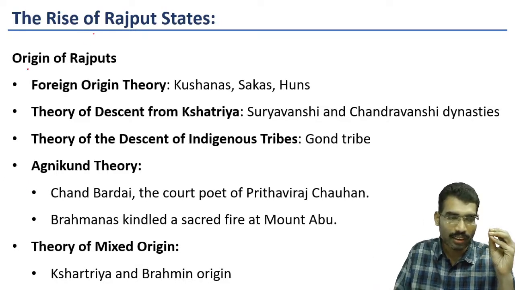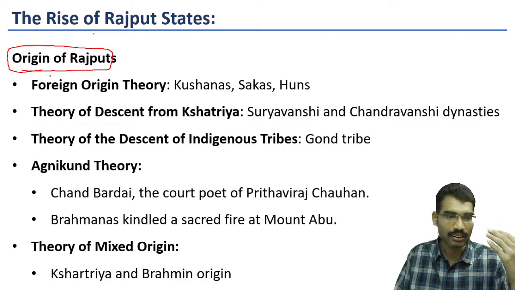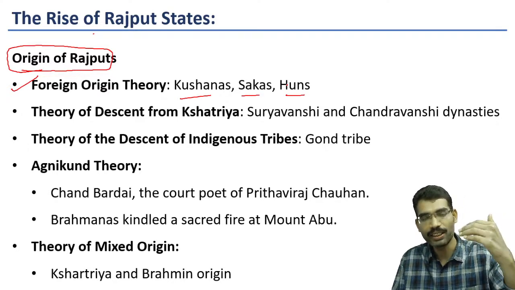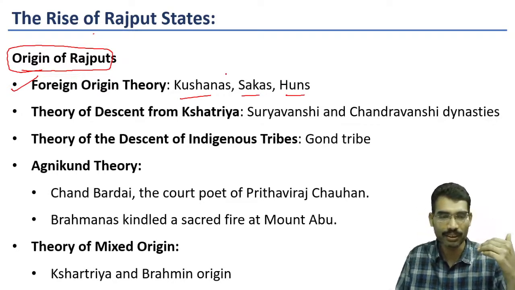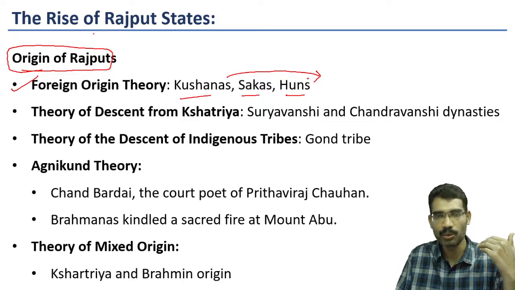Now, there are different types of theories on how these Rajputs emerged. Some historians theorized that these were foreign-based people. According to this theory, Kushans, Shakas and Hunas, when they invaded India and settled in the Indian subcontinent, patronized Brahmins and Buddhists, and gradually they became part of Indian society.